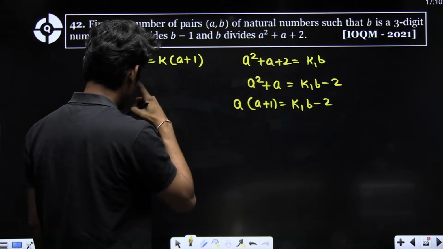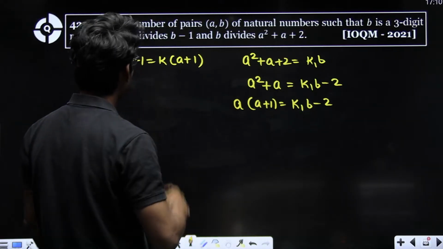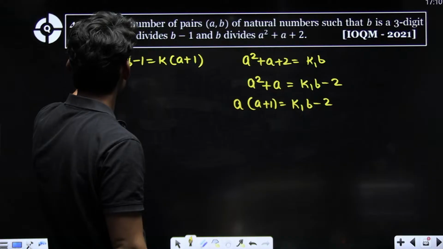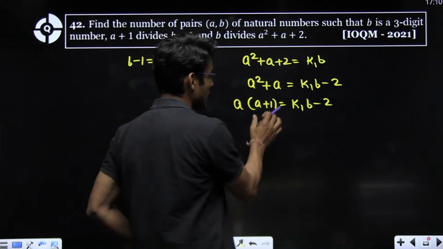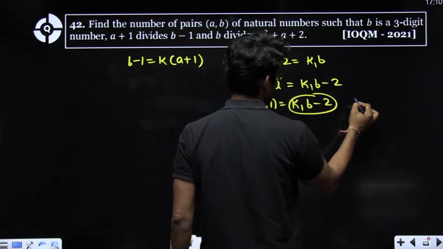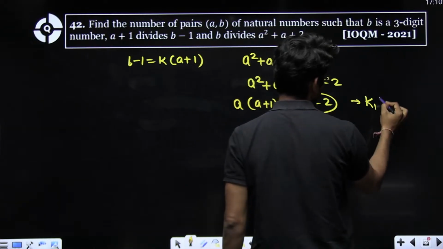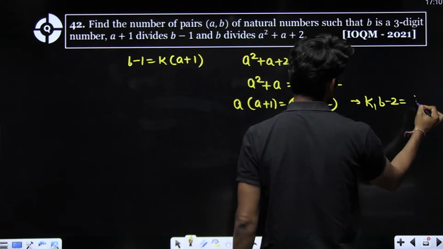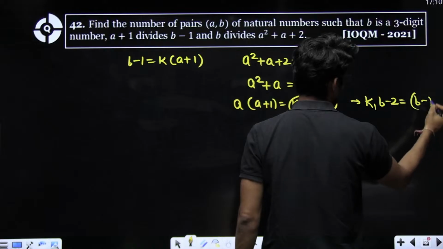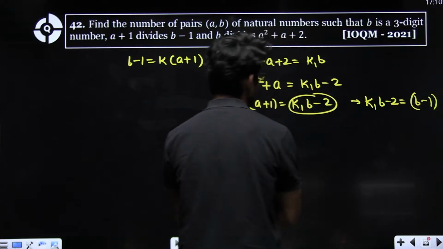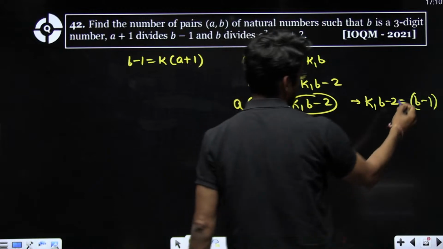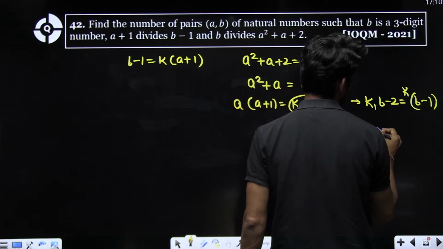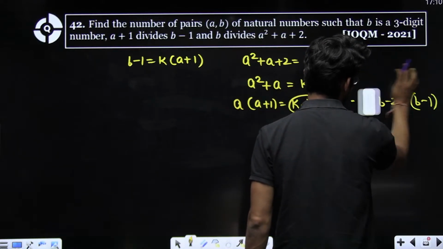Now I can see here that a plus 1 divides b minus 1, right? So a plus 1 divides this. So if I take this K1B minus 2 as some multiple of b minus 1, then I will be good to go.